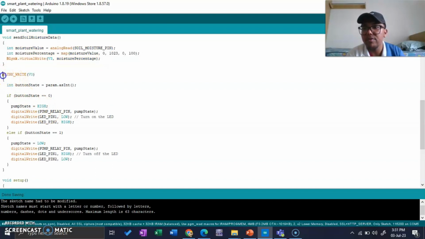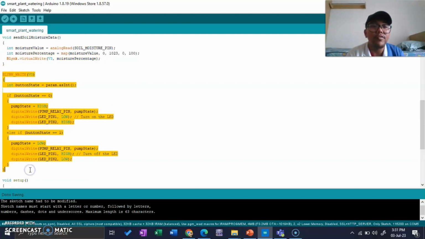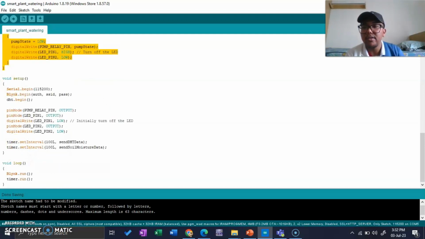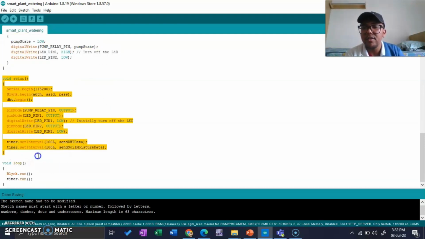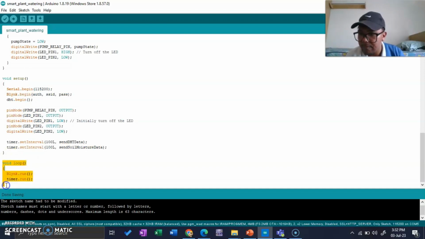And then we set the Blynk write V node, which is the function of the button. If the button is set to 0, which is turned off, then our relay for the water pump will set the water pump to 0, not functioning, and then the red LED will be turned on. And if we put the button to 1, which is turned on, then our water pump will be turned on and flowing the water, and our green LED will be turned on. And then the void setup, where we set everything including the relay, the LED 1 and LED 2 as outputs for the project. And then we start Blynk to run.